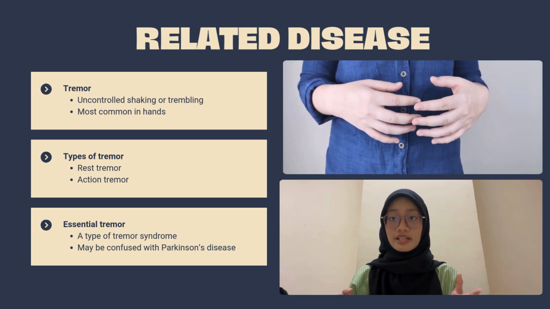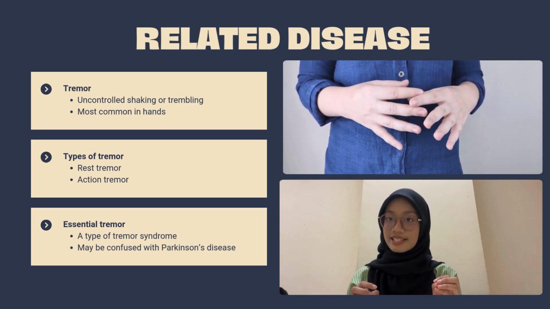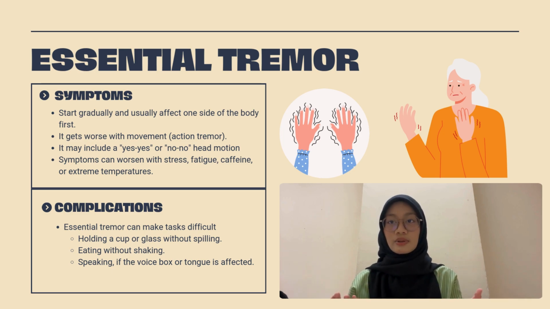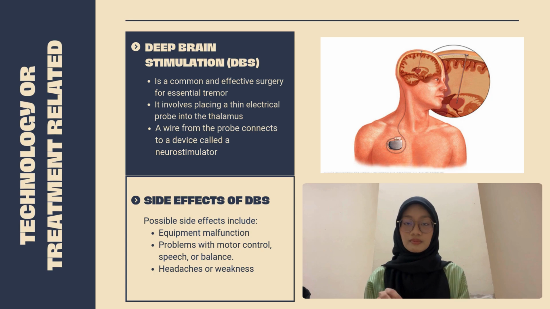Sometimes essential tremor is also confused with Parkinson's disease. The symptoms gradually begin and usually are more noticeable on one side of the body. It worsens with movement and can include a yes or no motion of the head. Symptoms may be aggravated by emotional stress, fatigue, caffeine, or temperature extremes. Some complications of the disease are that it might be difficult to hold a cup or glass without spilling, eat without shaking, and talk if the voice or tongue is affected.